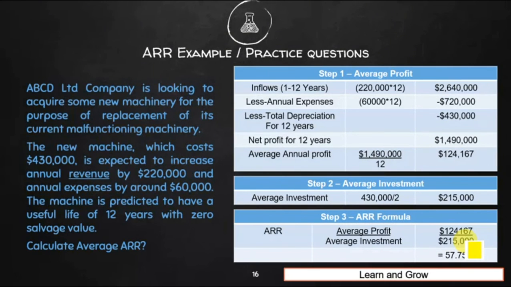We will reject this new acquisition of machinery and search for some other machinery. Here in the question it was only asked how to calculate the ARR, so we will only calculate the ARR and will not comment as of now. So we have understood the ARR method, the accounting rate of return or average rate of return method.